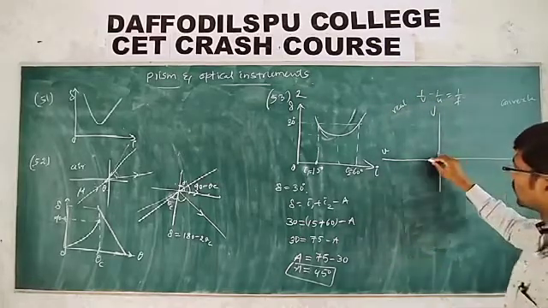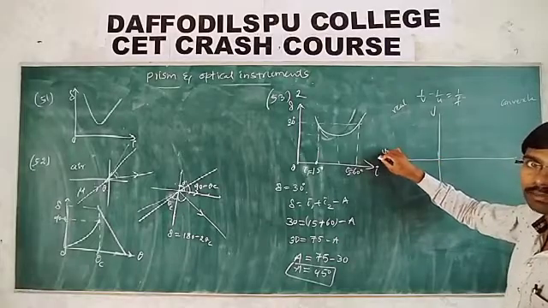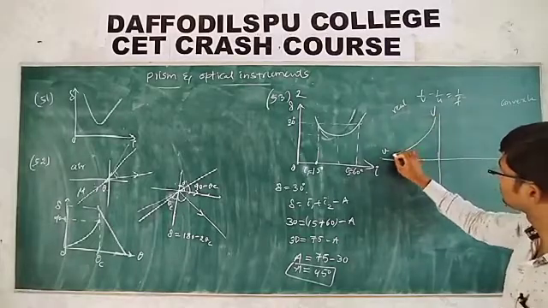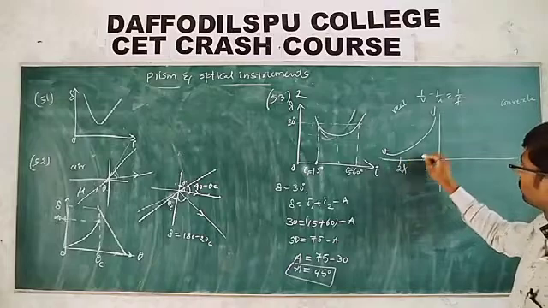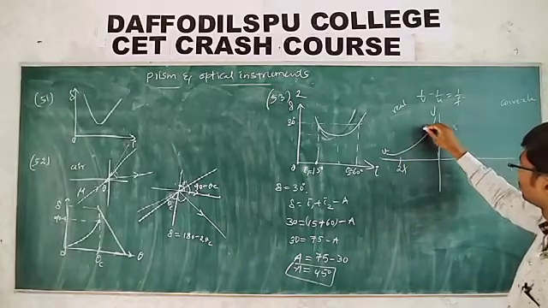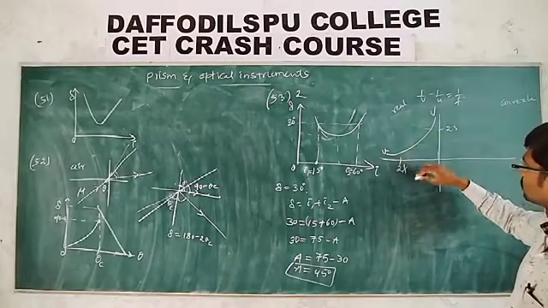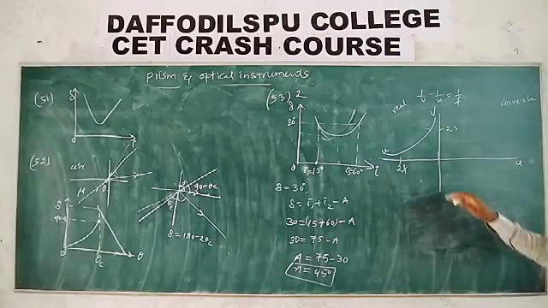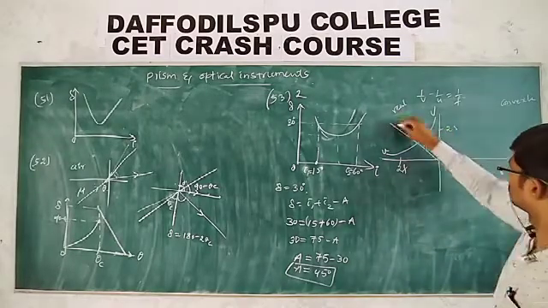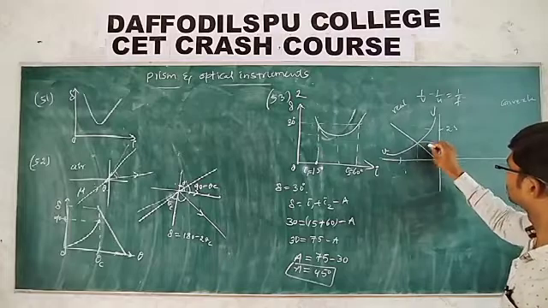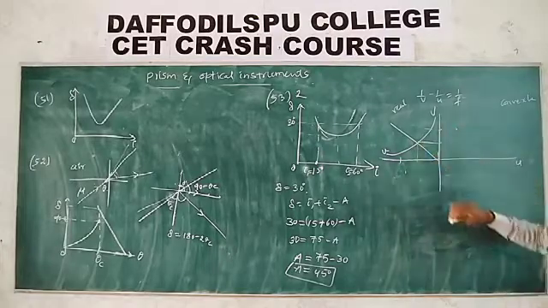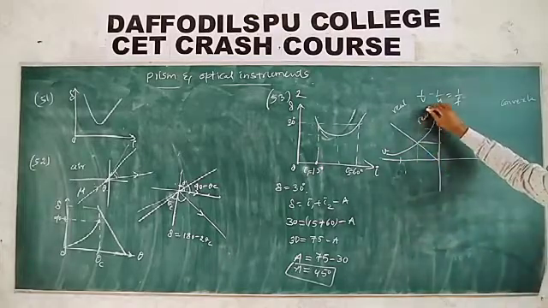What would happen as the object distance increases? What happens to the image distance? It decreases, and at 2f they will be the same. At what point will it be the same? At this point, the focal length will be the same. We have to conduct this experiment. This is the nature of the graph for a real image.